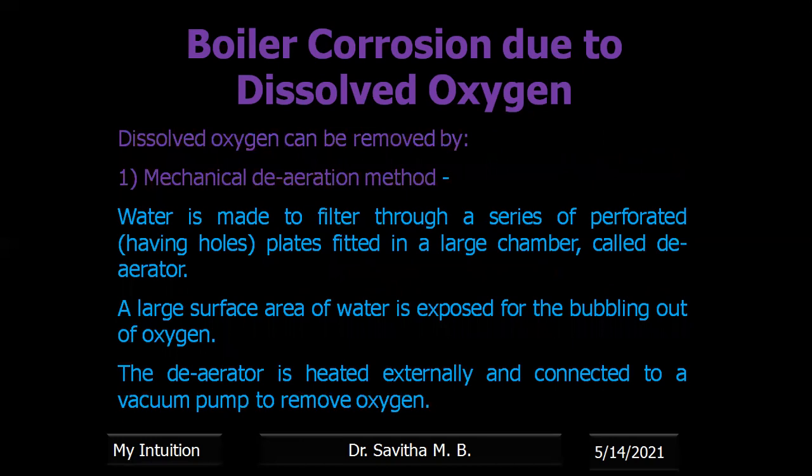Okay, now how to remove the dissolved oxygen? One is the mechanical deaeration method. Water is made to filter through a series of perforated plates fitted in large chambers called a deaerator. Then the water is stored in a large area and exposed, where oxygen naturally escapes out. The deaerator is heated externally and connected to a vacuum pump to remove the dissolved oxygen. Okay, this is the mechanical deaeration method.